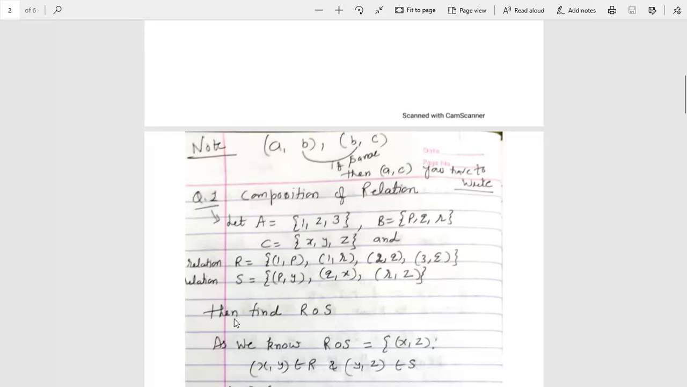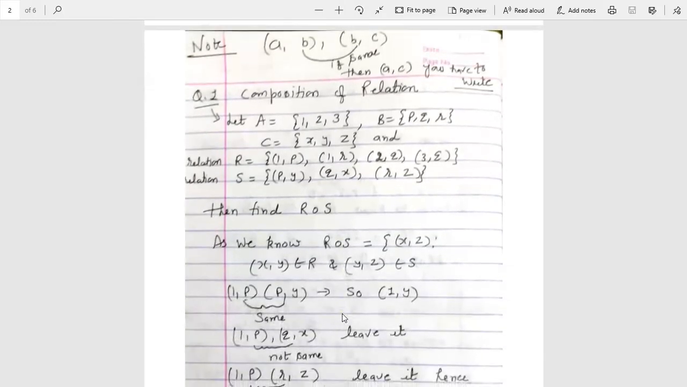To find out ROS, meaning R composition S, as you know by definition, students, if you are writing ROS, first you have to take R. It means we will choose the first ordered pair, that is 1P. I will try this 1 comma P with all these three pairs shown in this example, because S has three ordered pairs: PY, QX and RZ. So 1P and PY, since the B elements are the same, you can compare AB, BC. B is the same, so you will write AC, that is 1Y.